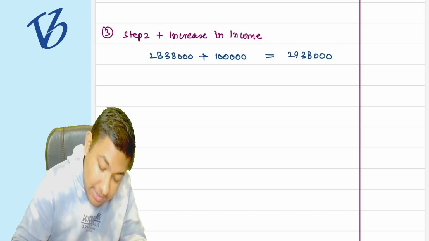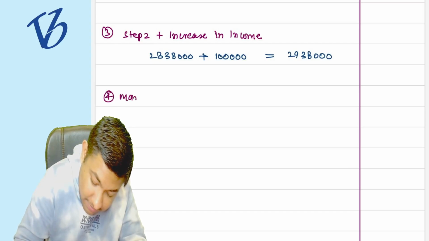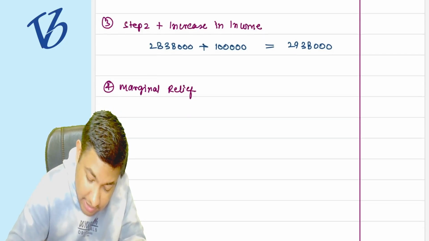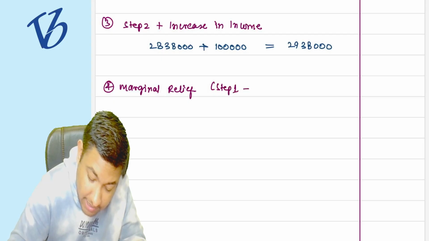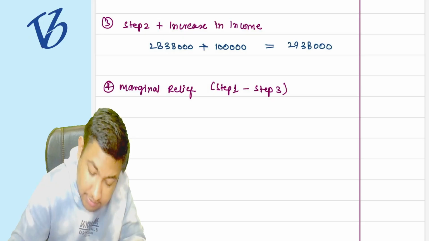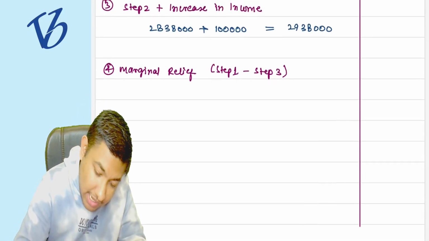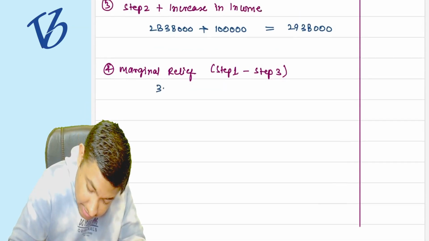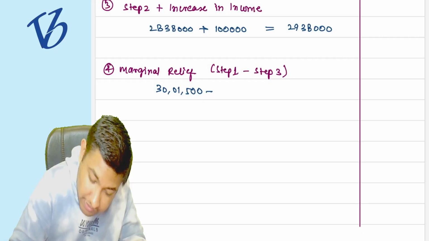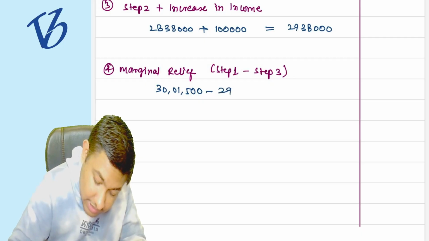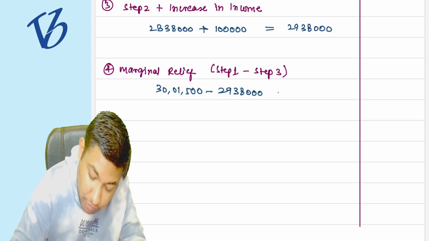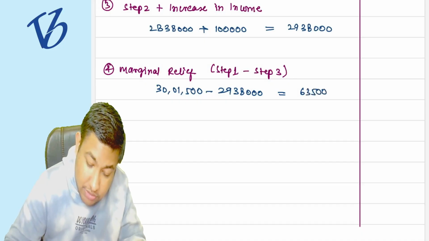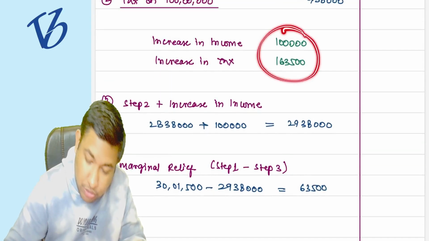Correct. Now what is the marginal relief? Can you calculate the marginal relief? Yes. What is the marginal relief? Step 1 minus step 3. Step 1 minus step 3. Earlier we were paying 30 lakh 1500. Yes, 30 lakh 1500. Now what we are paying? 29 lakh 38,000. So what is the difference? 63,500, which is going to be the same as the difference between the two.